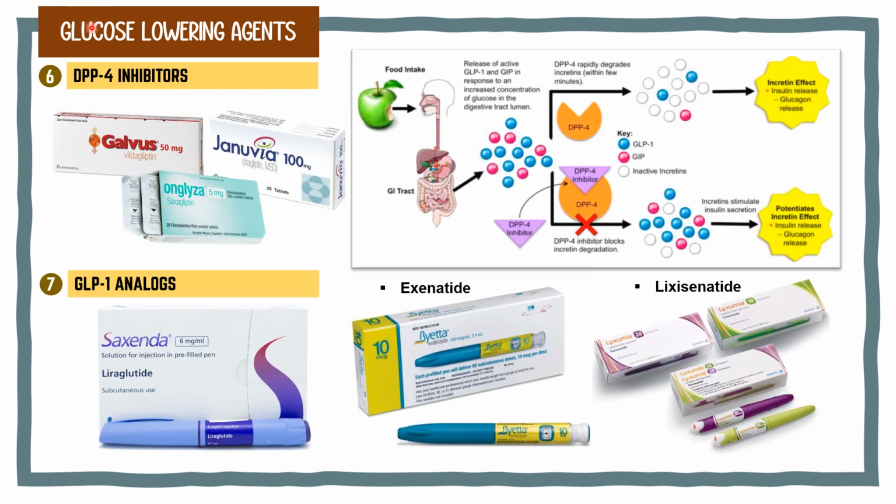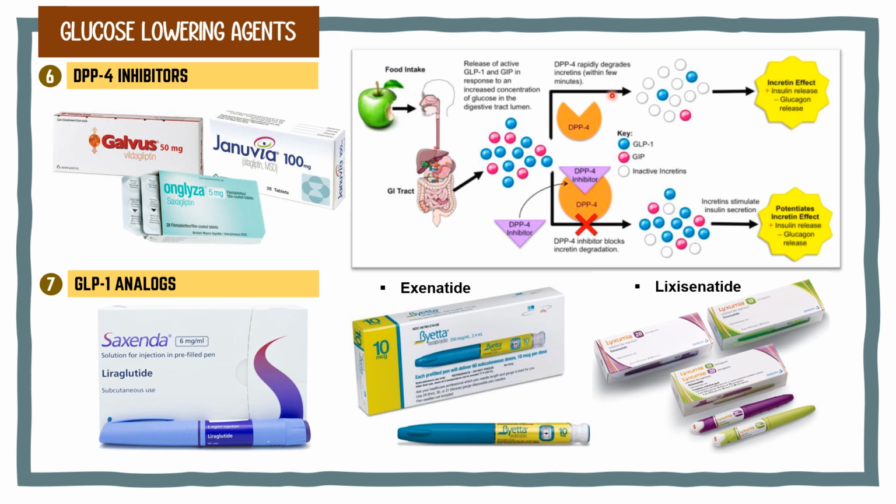The next glucose-lowering agents that we will cover are DPP4 inhibitors and GLP-1 analogs. Sitagliptin, saxagliptin, and vildagliptin are inhibitors of the dipeptidyl peptidase 4 enzyme.